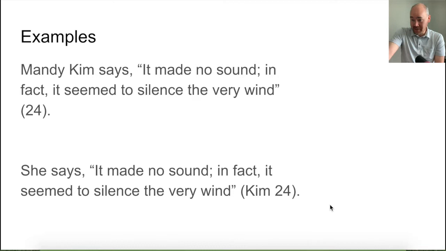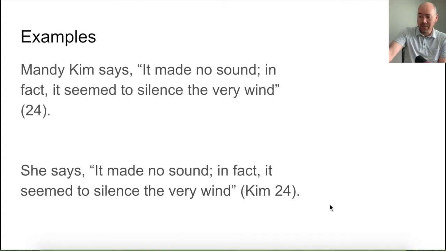Mandy Kim says, comma, quote, and then exactly what page 24 said. And then after the quote, I have 24, which is the page number, and then period. So I said period comes outside the quote. Only question mark and exclamation point and all kinds of commas and other things go inside the quote, but period would come after. Okay.